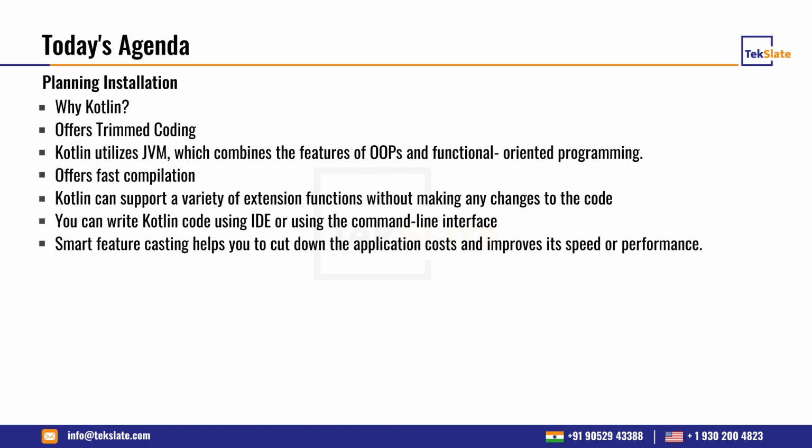So today's agenda: first of all we have to know why Kotlin, and before that, some history about Kotlin. In 2011, the company called IntelliJ announced that they were going to create one language.